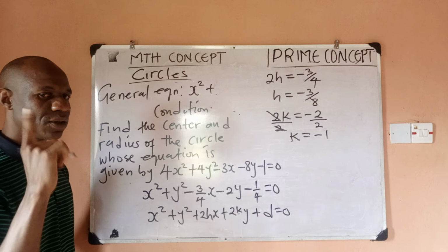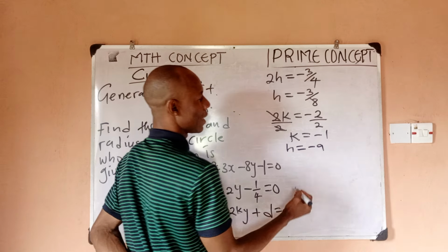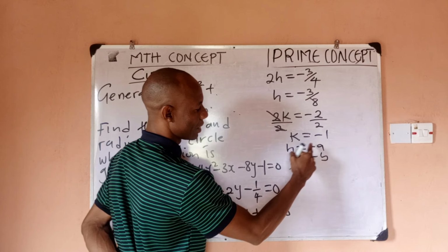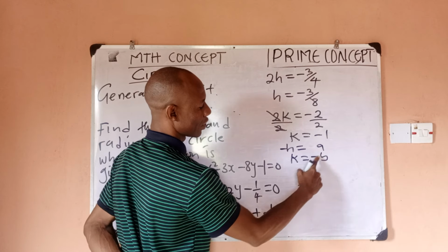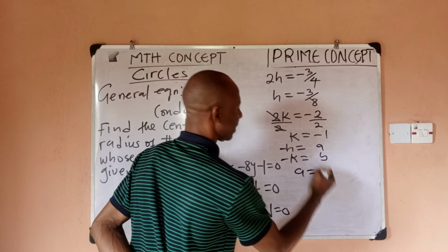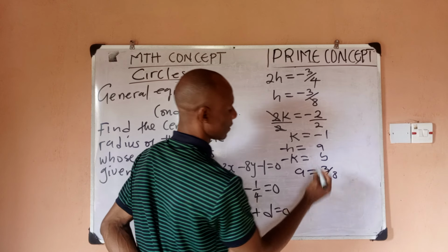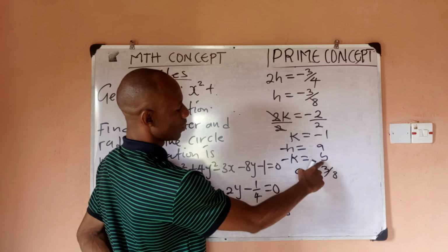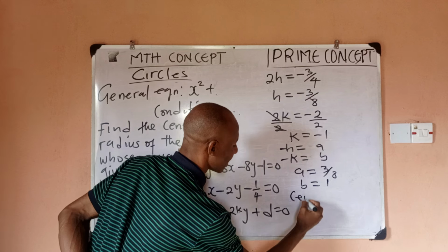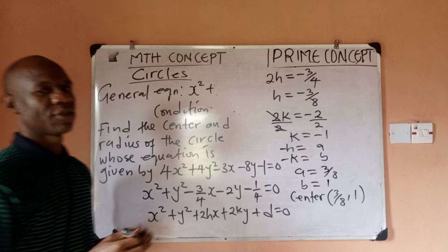Now remember that earlier we mentioned that h is equal to minus a, and then k is equal to minus b. This would simply mean that a is minus h, and then b is minus k. So it's still the same thing. So that my a is actually going to be negative h, which is now going to be 3 over 8. And then my b is going to be negative k, which is now going to be 1. So it means that the center of my circle is 3 over 8, comma 1. So this is the center of my circle.